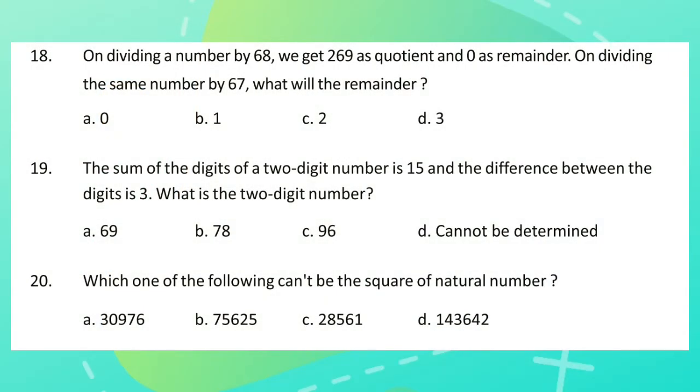Question 18. On dividing a number by 68, we get 269 as quotient and 0 as remainder. On dividing the same number by 67, what will be the remainder? Question 19. The sum of the digits of a two-digit number is 15 and the difference between the digits is 3. What is the two-digit number? Question 20. Which one of the following can't be the square of a natural number?